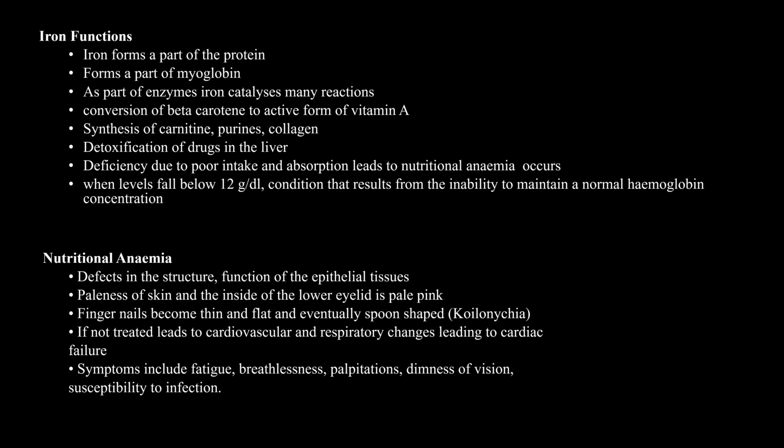Iron function: iron is part of the protein myoglobin, and acts as a catalyst in the conversion of vitamin A from carotene, and in purine and collagen synthesis and DNA. Iron deficiency leads to nutritional anemia, which affects structure and function of epithelial tissue, and may lead to respiratory change and cardiac failure.